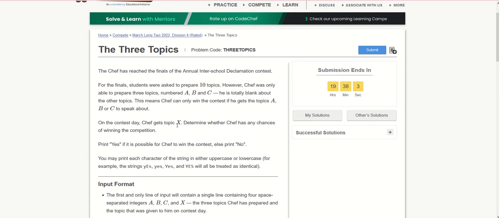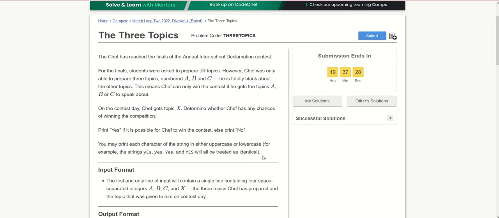We have to print yes if it's possible for Safe to win the contest, else print no. So here we have to print two things only, yes or no. We check the value of X: if X is equal to A or B or C, then we print yes, else we print no. The next statement, that you may print each character in either uppercase or lowercase, is just an extra statement we don't require.